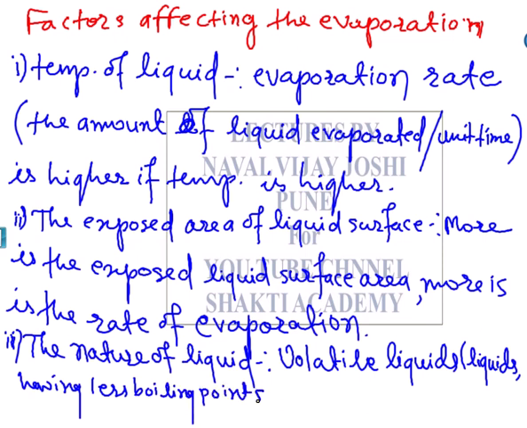We call them volatile liquids. They readily evaporate, and therefore the rate of evaporation would be more in them. Okay.